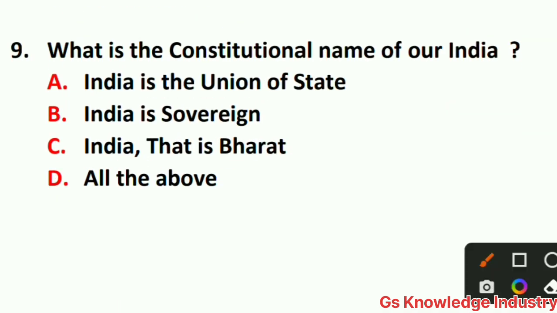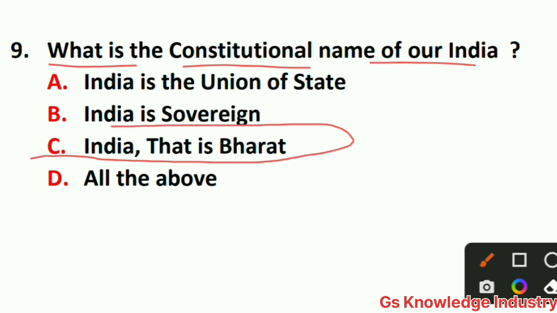Question number 9 is, what is the constitutional name of our India? Option A India is the union of states, option B India is sovereign, option C India that is Bharat, option D all the above. So here the right answer is option C. India that is Bharat is the constitutional name of our country.